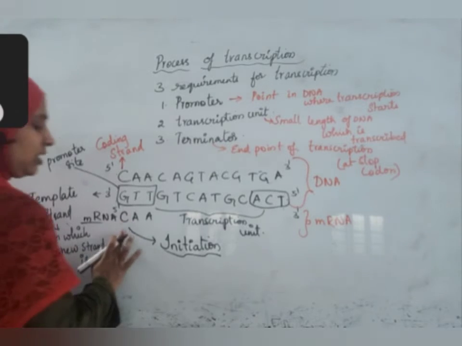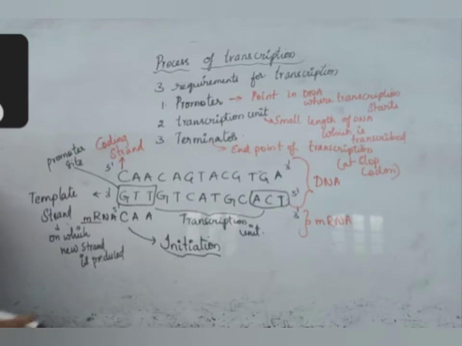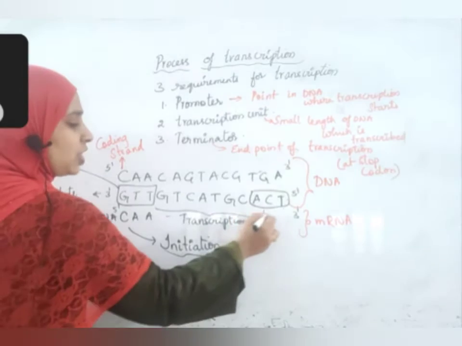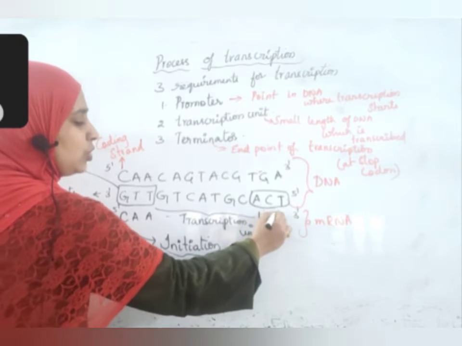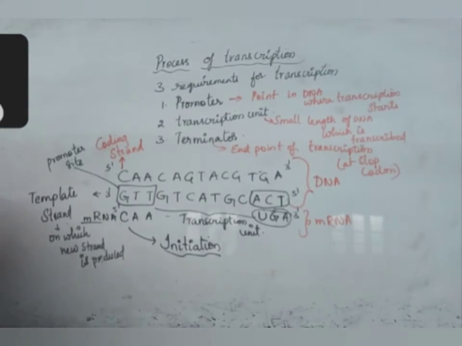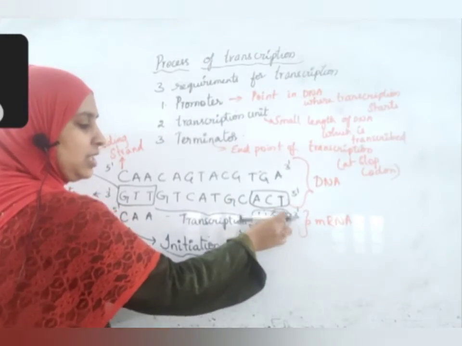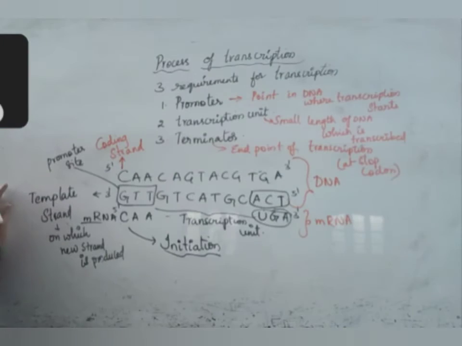Okay, once it starts here at the promoter site, the mRNA forms all the structure at this location, because here UGA is a stop codon, it will stop here. This is the stop codon where the protein is ending. This is the site in DNA, called the terminator site. A stop codon is a code present inside the mRNA. A terminator is a site present in DNA. That difference you should understand.